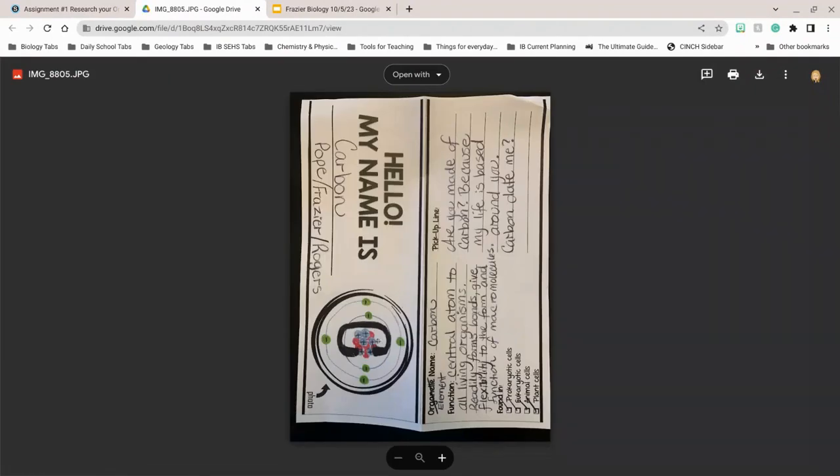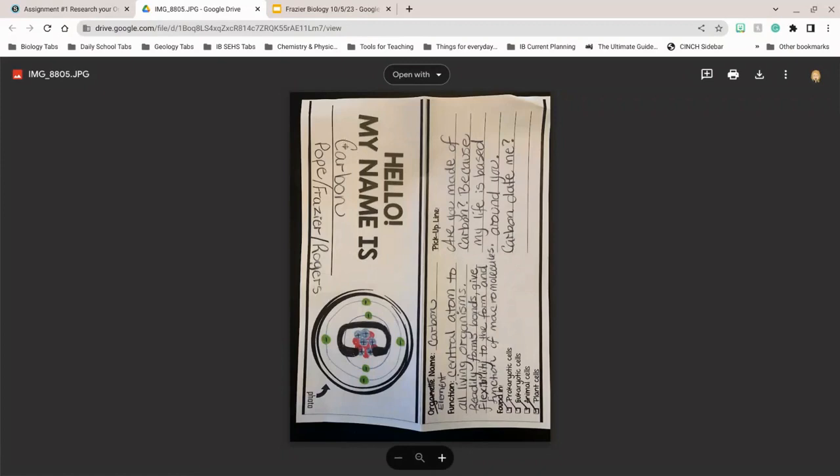The reason why we chose this is just so that we're not using up any of your things that would be for the organelles. So he did carbon, which was last unit. And if you remember, carbon is the central atom of life, so all living organisms have it. So his pickup line is, are you made of carbon? Because my life is based around you. Or a separate one, if you've ever heard of carbon dating, it says carbon date me. And carbon dating is when we look at fossils and how old fossils are.